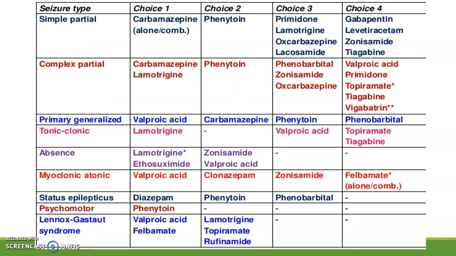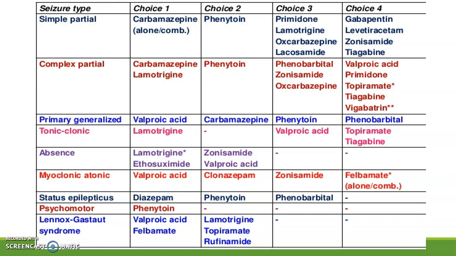Now here you can see which drugs are used to treat which type of seizures. Now for simple partial seizure, first drug of choice is carbamazepine. It can be used alone or in combination. Second choice is phenytoin.